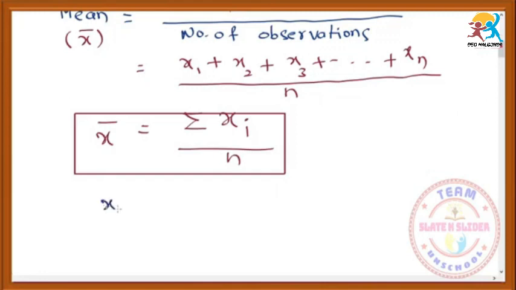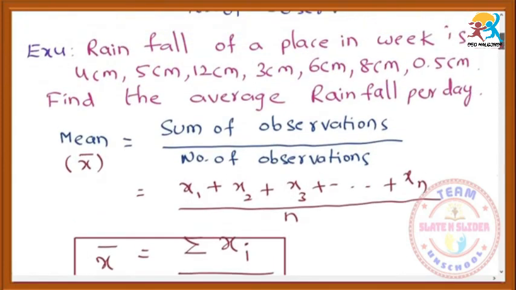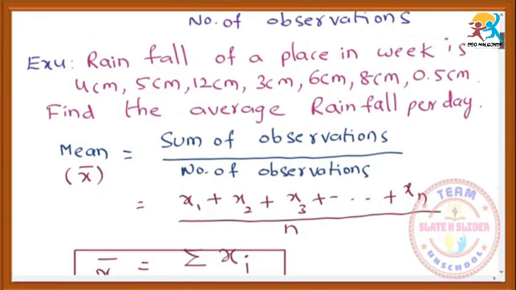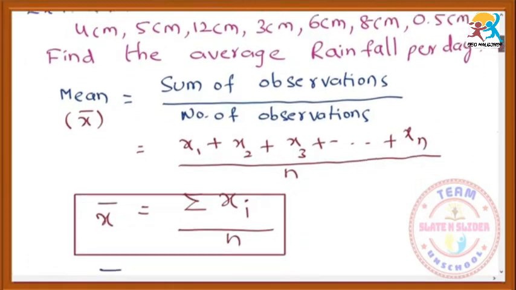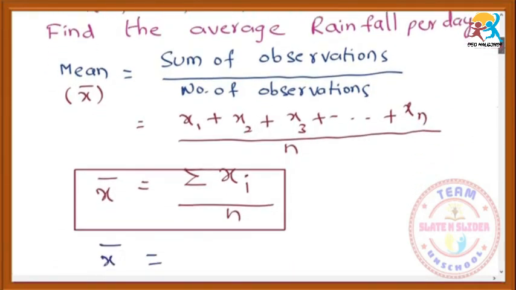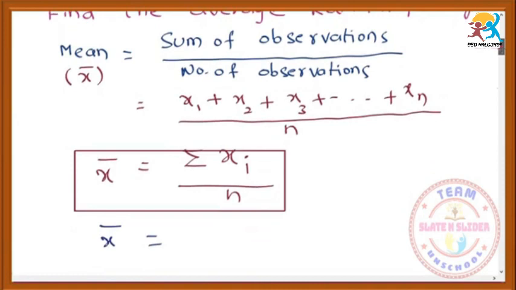In this question the observations are x bar is equal to, here it is the rainfall. It is measured by the assistant statistical officer, and in every gram panchayat we have a rain gauge. There we will count how much rainfall has occurred at that particular place and time. They will denote it on a paper and send it to the government.